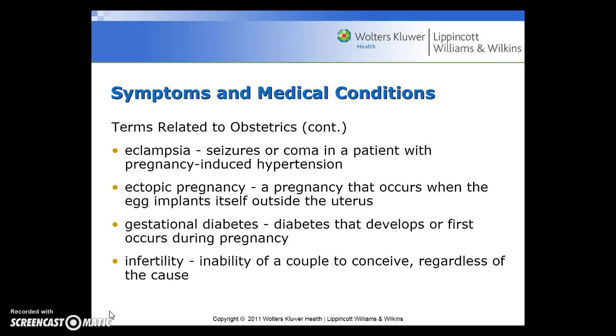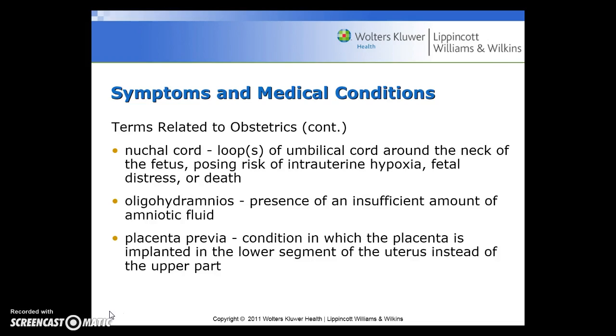Gestational diabetes is diabetes that develops or first occurs during pregnancy. Infertility is the inability of a couple to conceive regardless of the cause. Nuchal cord is the loops of umbilical cord around the neck of the fetus, posing risk of intrauterine hypoxia, fetal distress, or death.